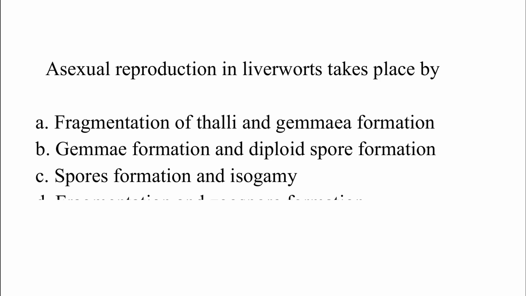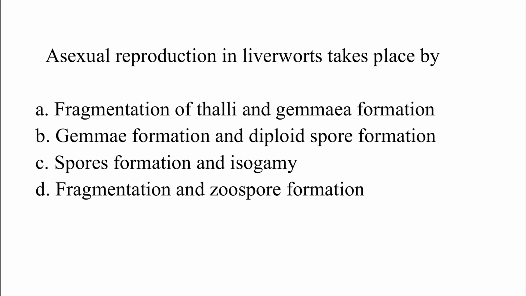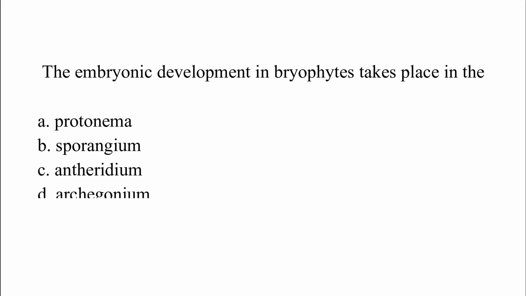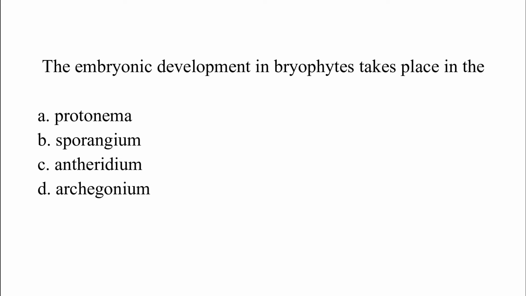Asexual reproduction in liverwort takes place by option A, fragmentation of thalli and gemma formation, option B, gemma formation and diploid spore formation, option C, spores formation and isogamy, option D, fragmentation and zoospore formation. The correct answer is option A, fragmentation of thalli and gemma formation. The embryonic development in bryophytes takes place in the option A, protonema, option B, sporangium, option C, antheridium, option D, archegonium. The correct answer is option D, which is archegonium.